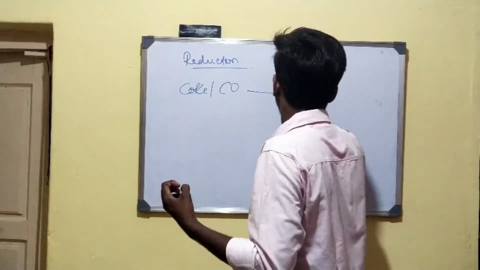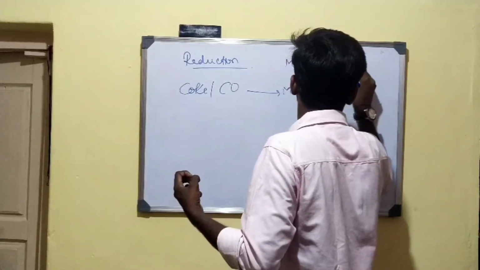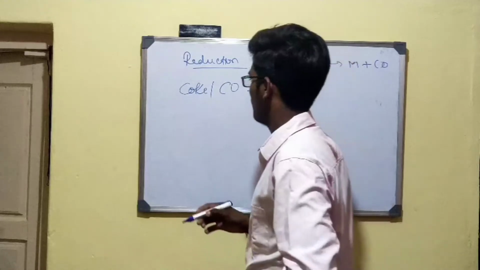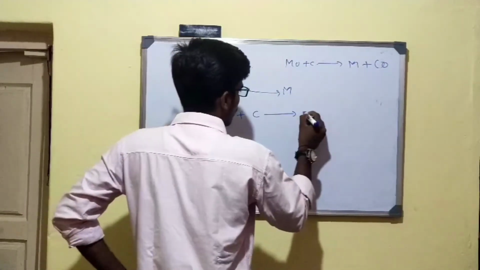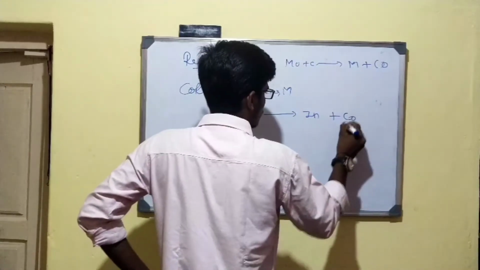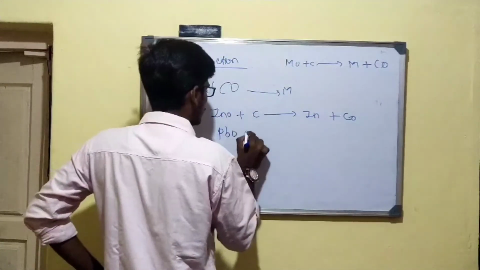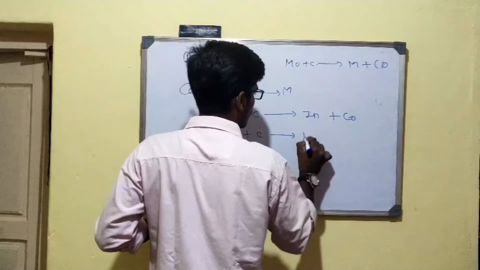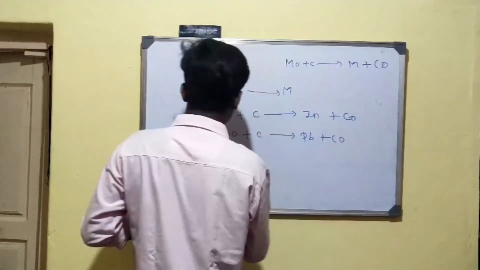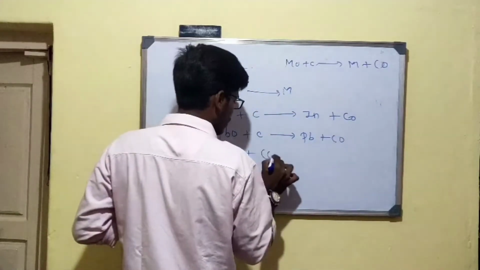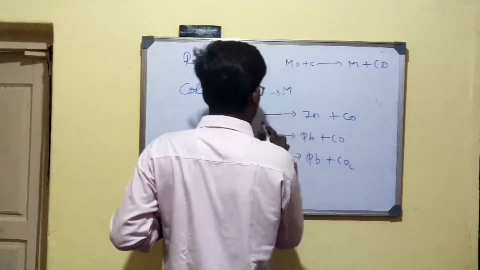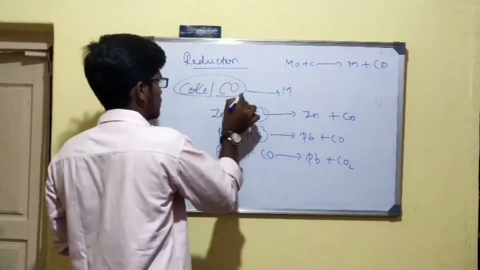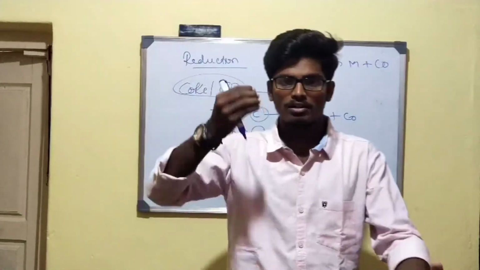The metal oxide, when treated with coke, will give metal plus carbon monoxide. Example: when zinc oxide is treated with coke, it will give zinc plus CO, or lead oxide PbO plus coke gives Pb plus CO. PbO when treated with carbon monoxide will give Pb plus CO2. That means coke and carbon monoxide have a high affinity to attract the oxygen.